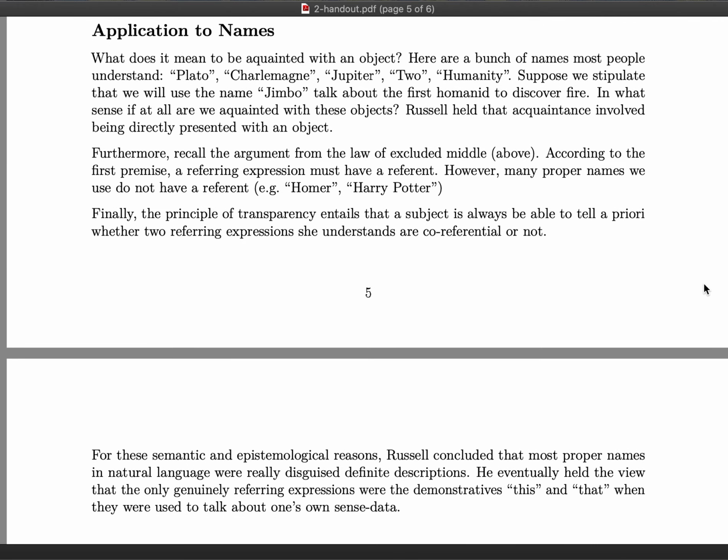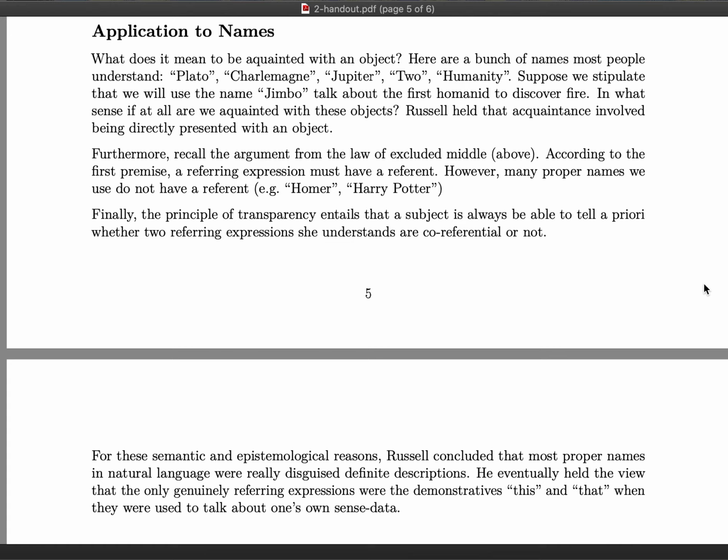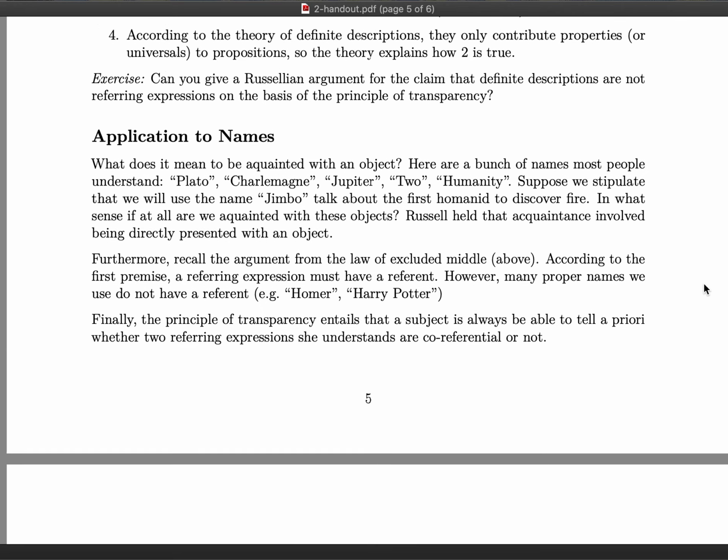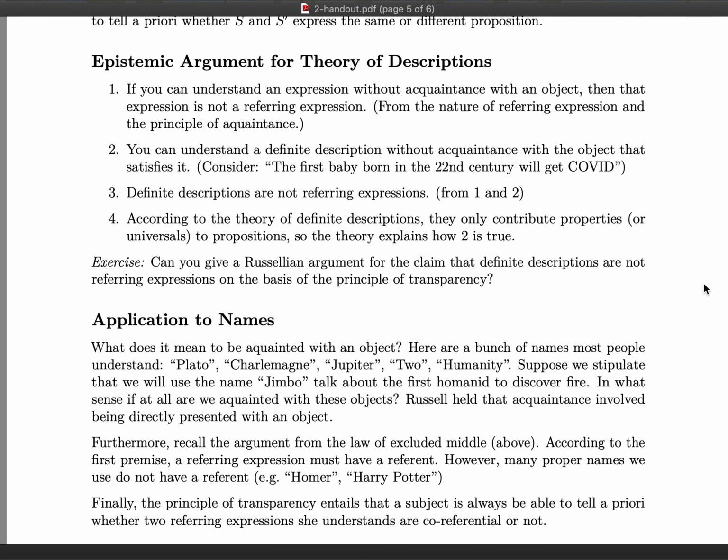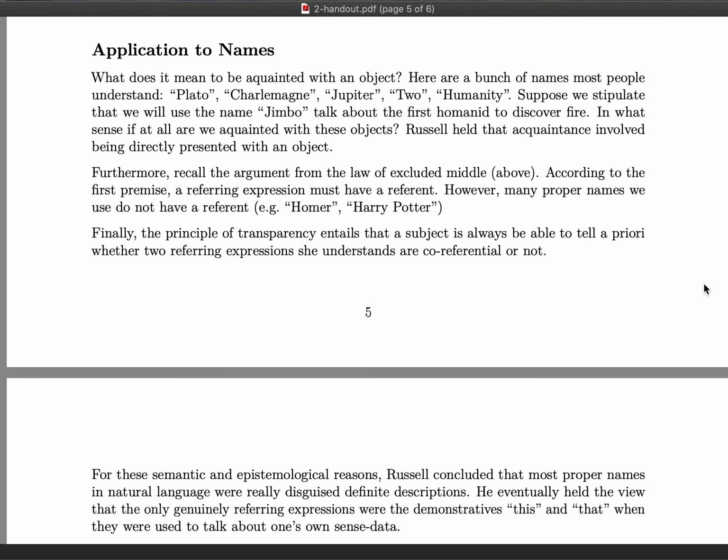Now, finally, there are a number of reasons, including especially the epistemic reasons just given about what's required to understand expressions, according to Russell, which led him to the view that most names, most proper names as we would call them, are in fact also disguised or secretly definite descriptions. So in this final subsection, I'll go over some of the motivations that led Russell to that view.